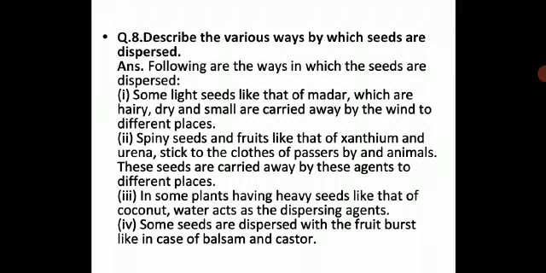And some seeds are dispersed with fruit burst like in the case of balsam and castor. This we have all seen. Dispersal of seeds is extremely important for the germination of the seeds, for the growing of the plants and for the suitability of the climatic condition, and all those benefits we have seen of seed dispersal in a previous session.